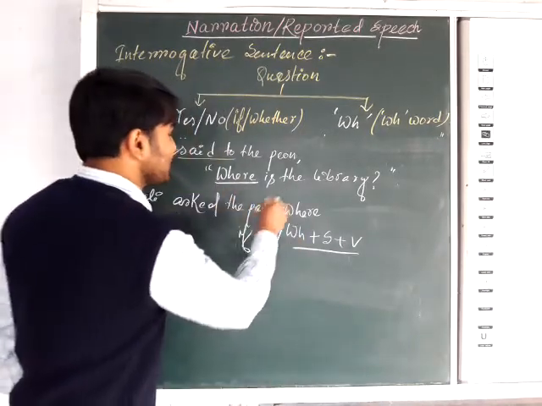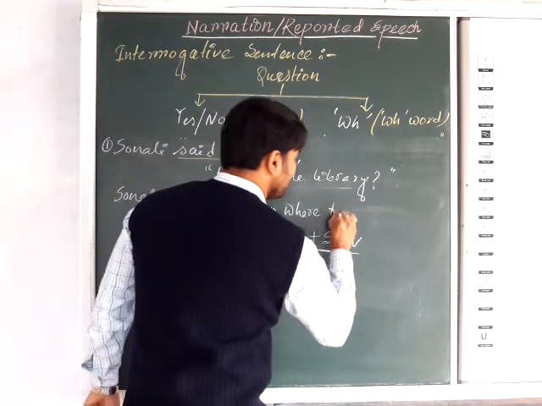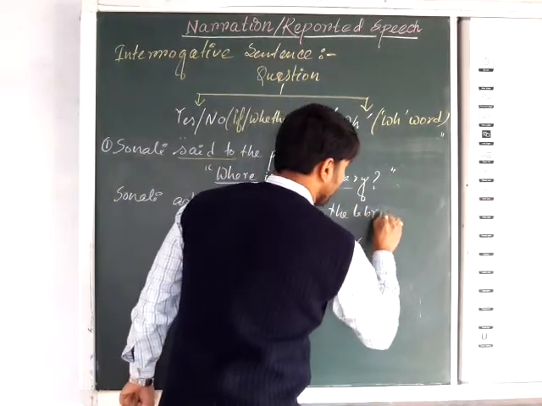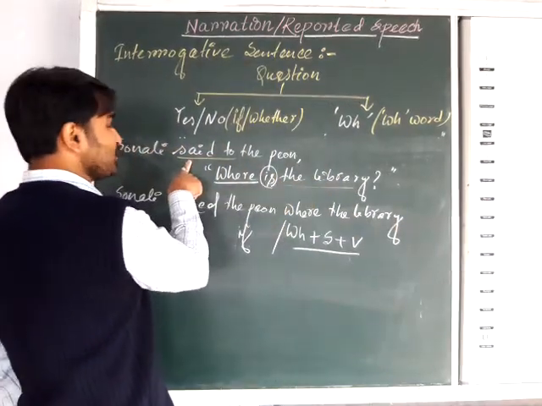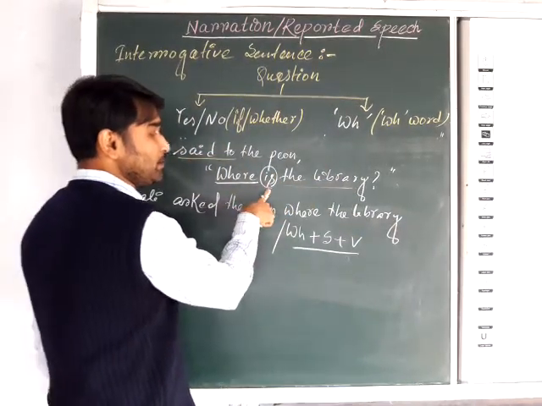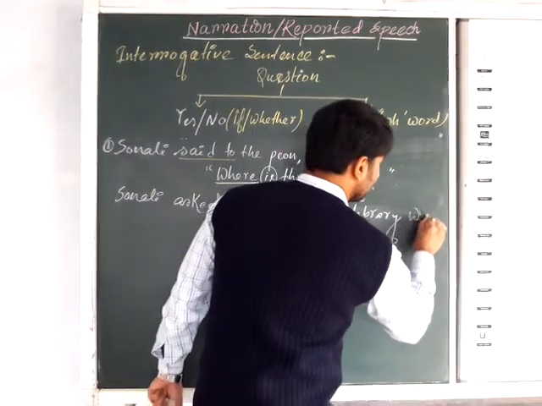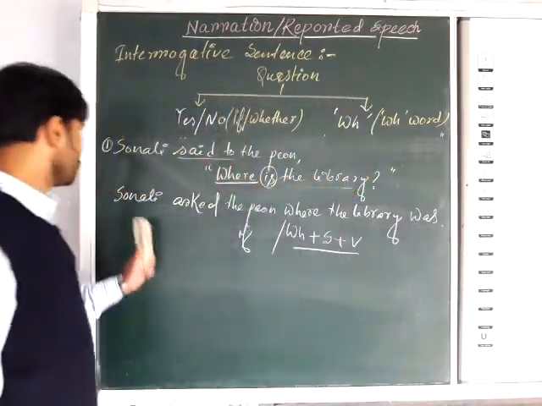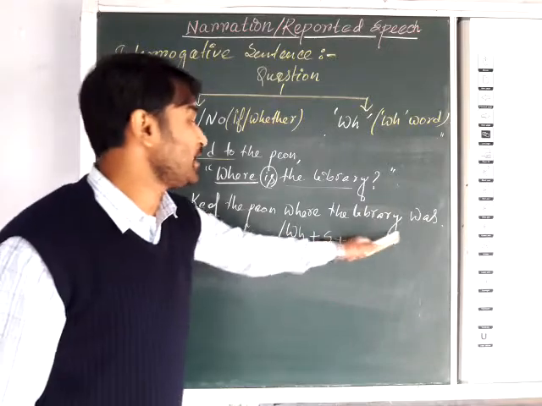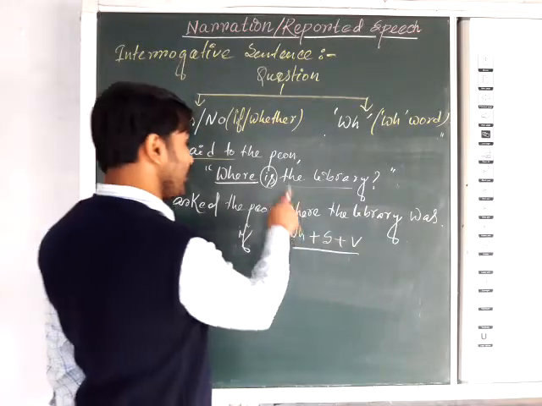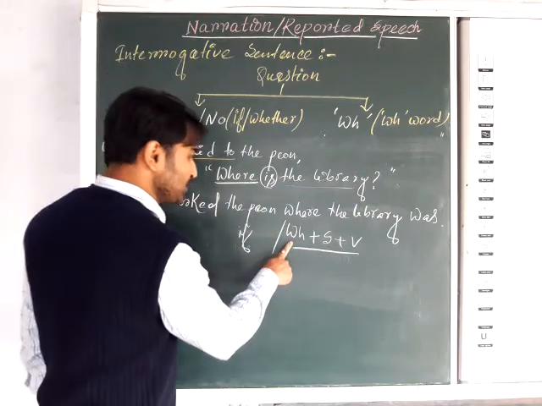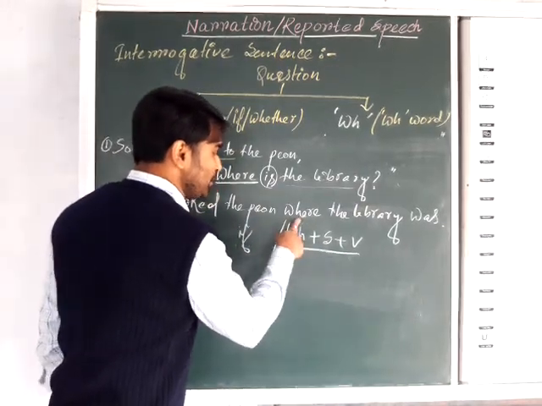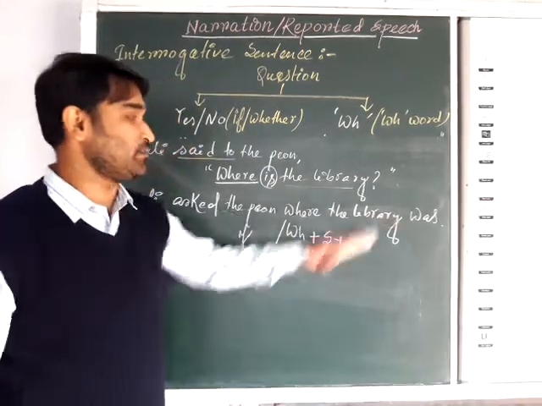Now you can see what the subject is. The subject is the library. So where the library is. Only because the reporting verb is past, it will be past also: was. Full stop. So Sonali asked the peon where the library was. If you write where was the library, then it will be wrong, because the WH word is followed by the subject and then the verb. So the WH word is followed by the subject, here library, and then the verb.